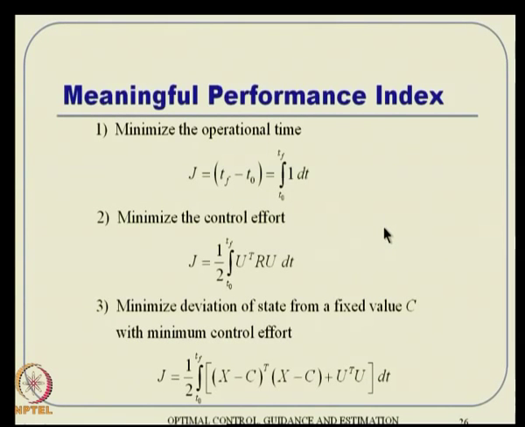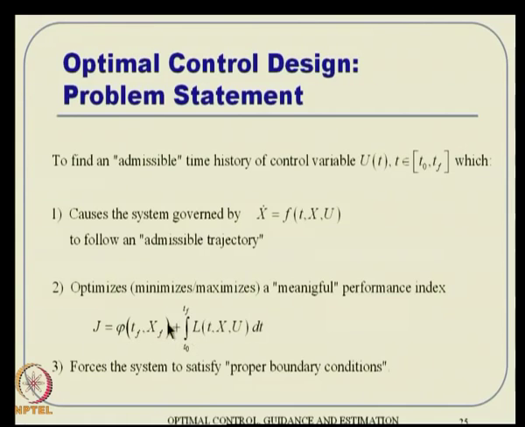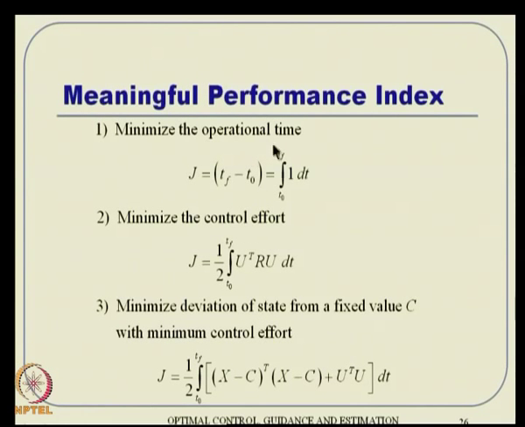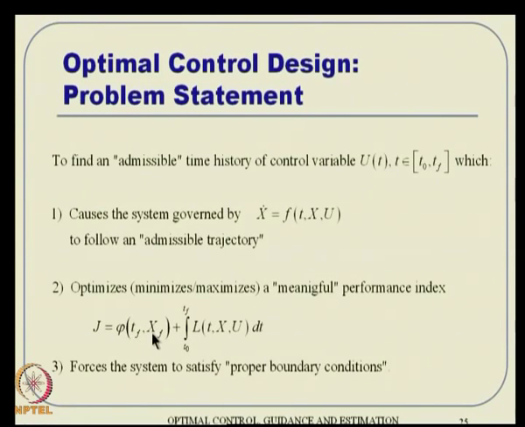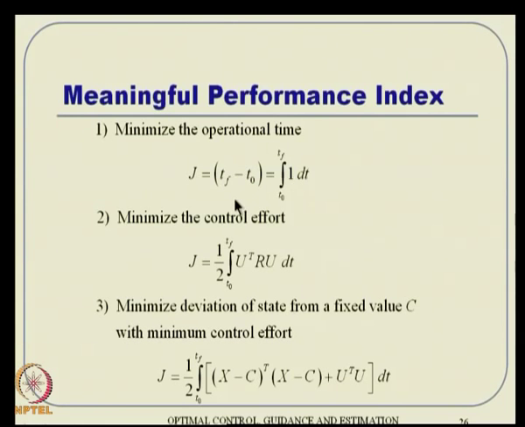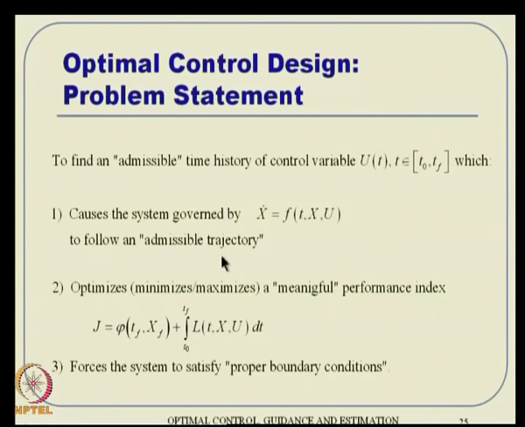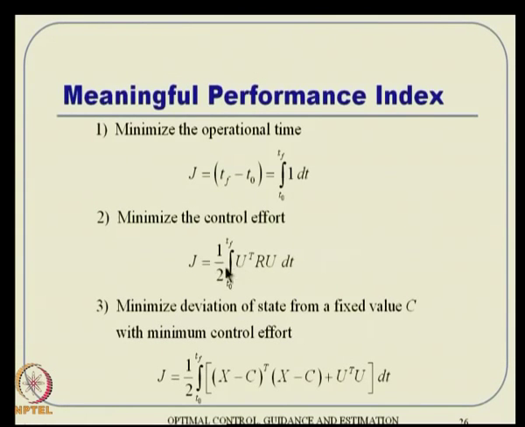So, there are some examples of meaningful performance indices in this framework. You can think about a minimum time problem, which is nothing but minimizing Tf minus T0. In this platform I can take L equal to 1 and phi equal to 0, and talk about a minimum time problem. A minimum control effort problem can be thought of as something like U transpose RU, which turns out to be something like R1 times U1 square plus R2 times U2 square. Eventually, if you minimize that, it will lead to everything being 0 or close to 0. That is where you get minimum control effort.